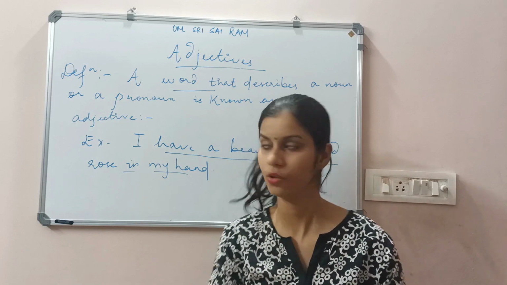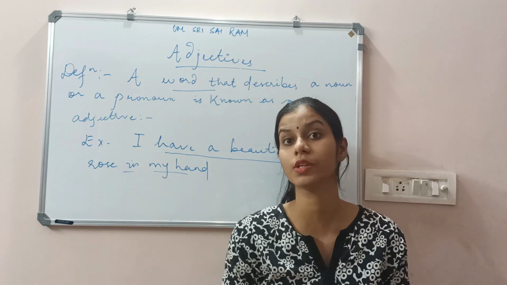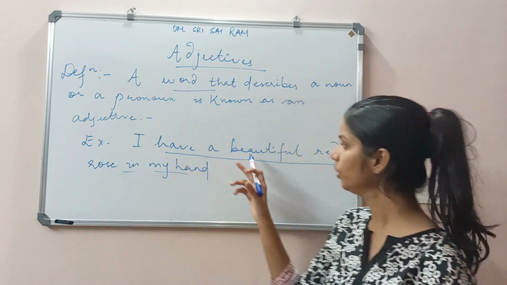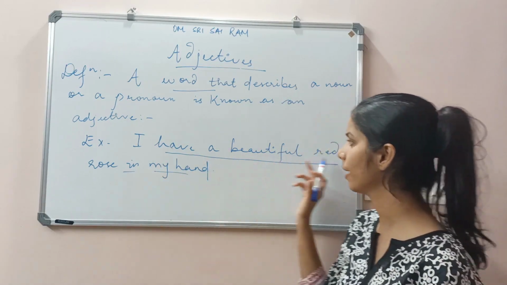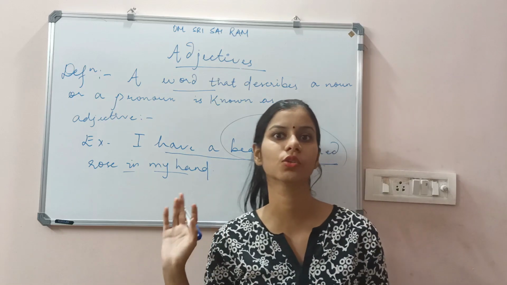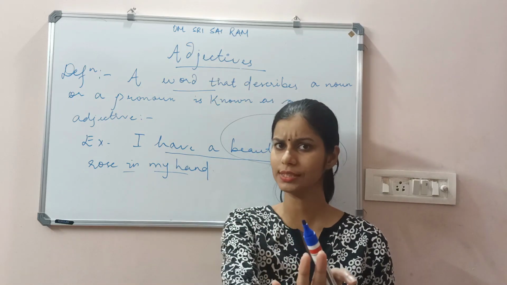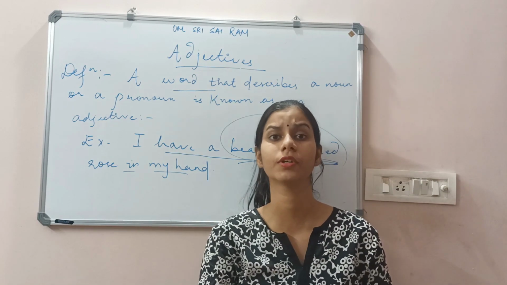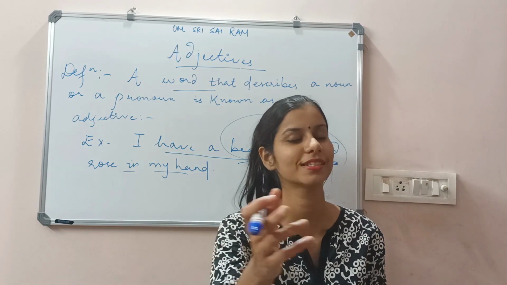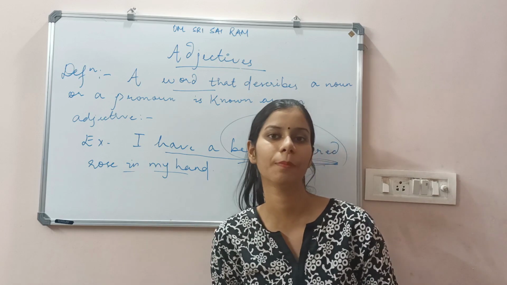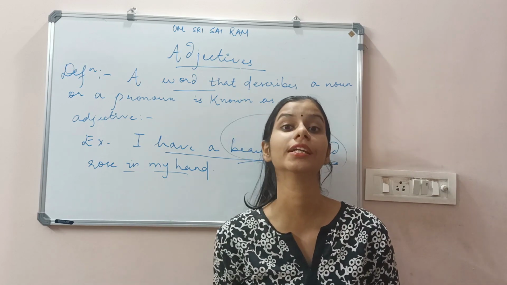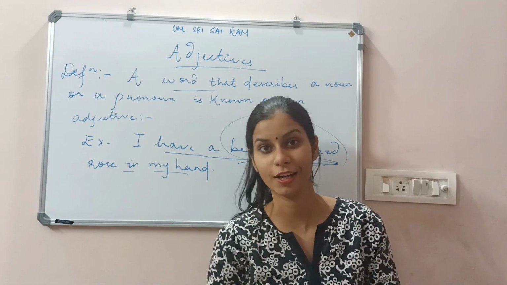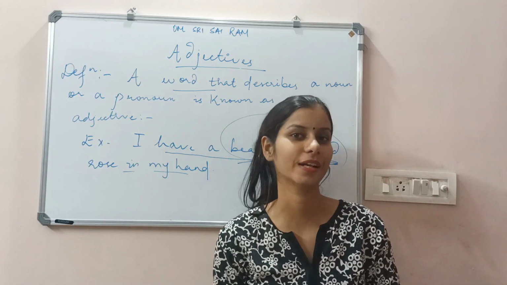ये तो आप समझ गए with the example I have a beautiful red rose in my hand. But now you will be asking, ma'am, beautiful red rose in my hand, why do you use these kinds of words in the adjective? We know it's describing, but can you please categorize all these words? What are the different words coming under different categories? Definitely. As we have studied in the part of nouns, as we have studied in the part of pronouns, there were different children under the mother of nouns and pronouns.